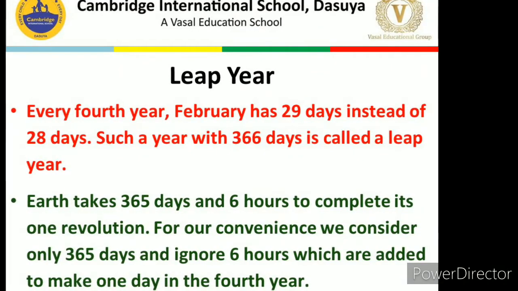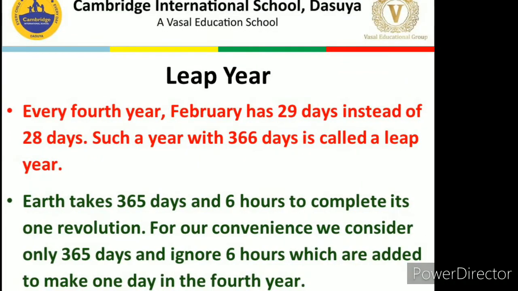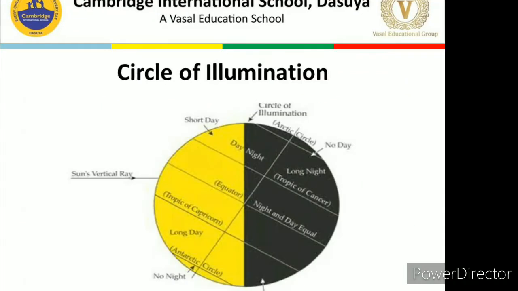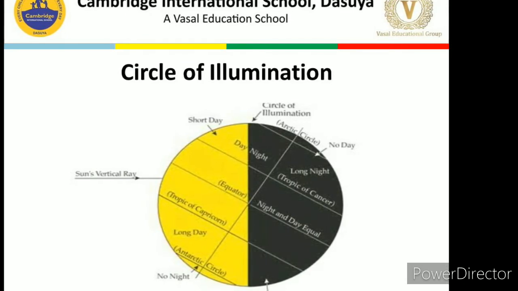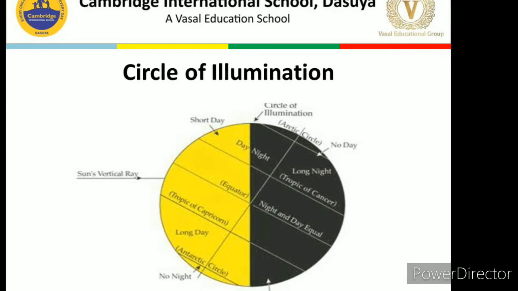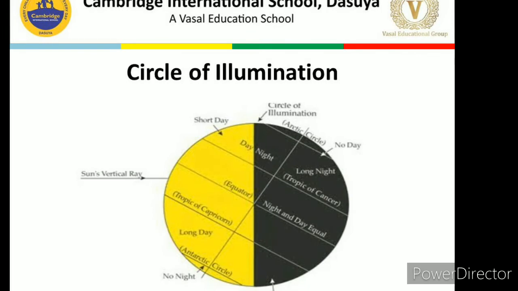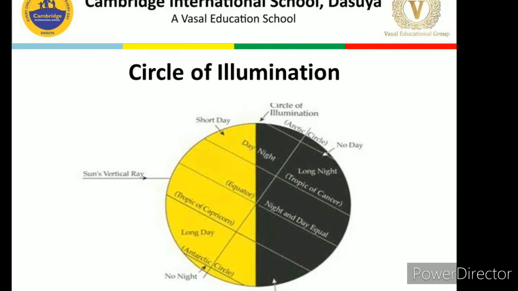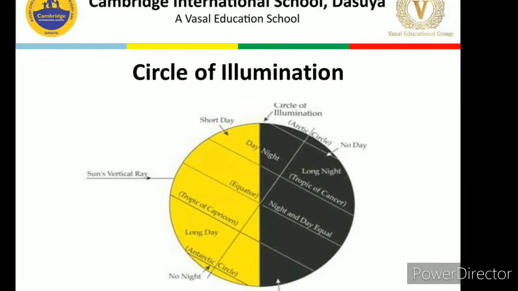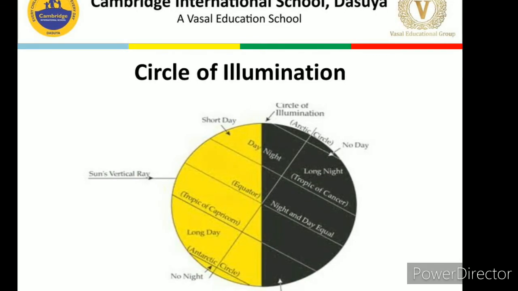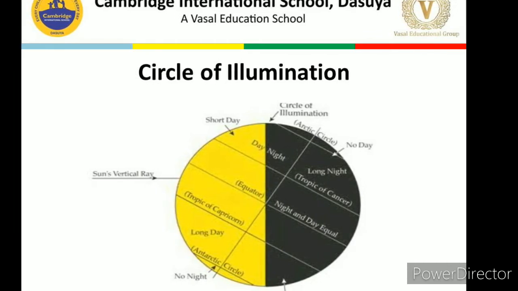Now you will not be surprised whenever there is a leap year, as you are aware of this concept now. Next is the circle of illumination. The circle, I know you are all aware, is a shape. And what is the meaning of illumination? Illumination means light. What is the circle of light? As you can see on your screen, in this image you will find one line which is dividing the day and the night.